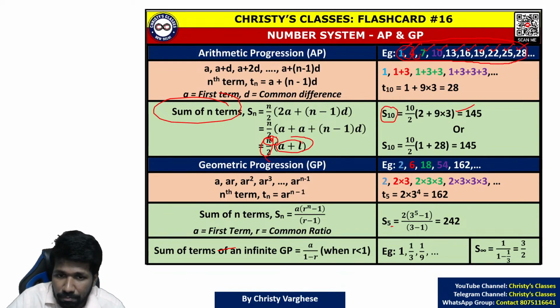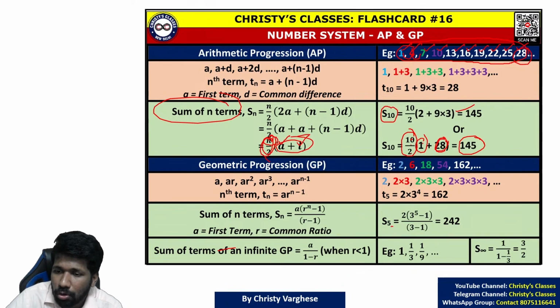One simple formula is first term plus last term into n by 2. First term is 1 here, last term is 28 here. If you know the first term and last term, 1 plus 28 into n by 2. 10 term sum will be 10 by 2 you have to multiply. That is 5 into 29, 145.